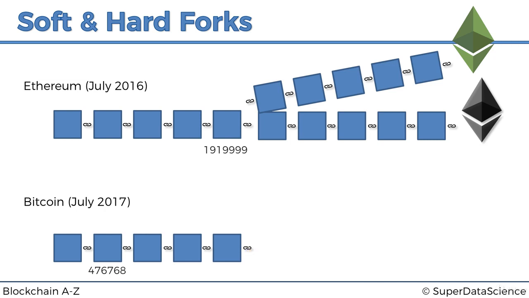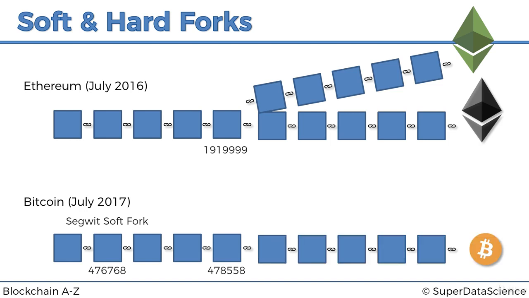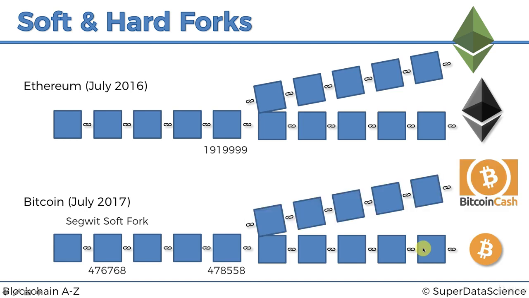And so what happened, this happened on 1st of August, so this was 20th of July, this was 1st of August, not that far away, like 10 days. What happened, so that was the soft fork. Then on block 478558, Bitcoin continued, but there were some miners who switched to Bitcoin Cash. This new system was called Bitcoin Cash. Why was it Bitcoin Cash? Well, because that's just the name they chose.